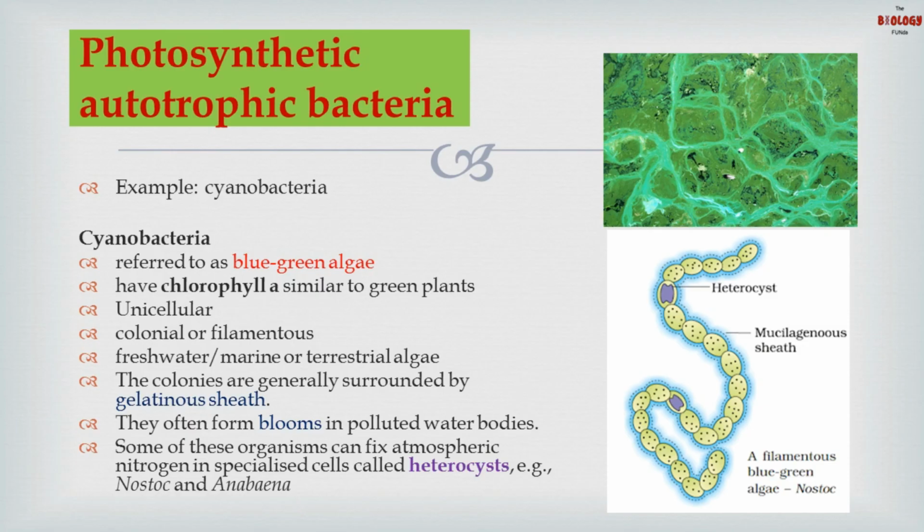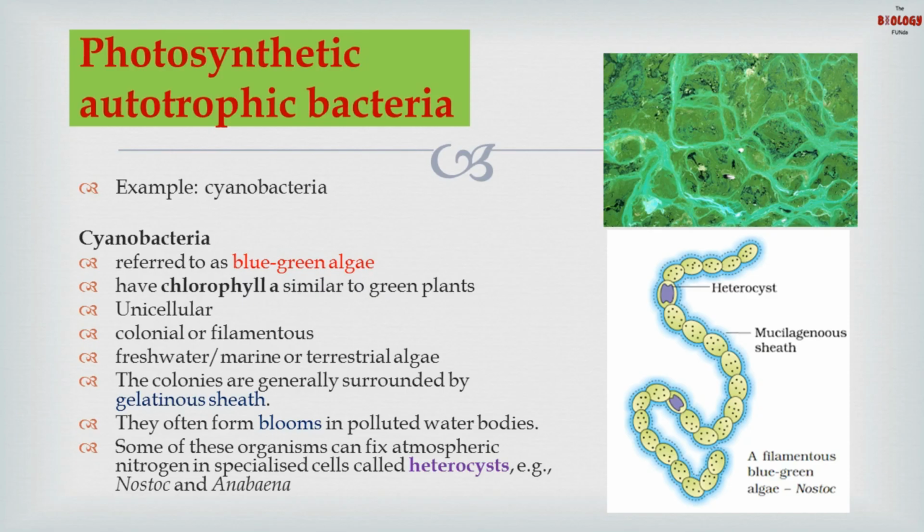If they are aquatic, they can be freshwater or marine. If they are colonies, they are generally surrounded by a gelatinous sheath. If they are in a filamentous shape, they have a mucilaginous sheath instead of a gelatinous sheath. As you can see in the picture given on the screen, we have a filamentous blue-green algae called Nostoc. The mucilaginous sheath is clearly visible.